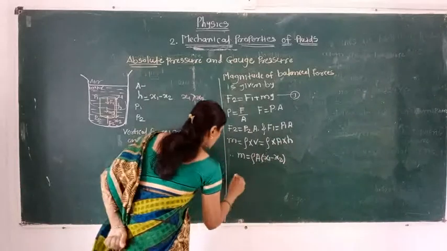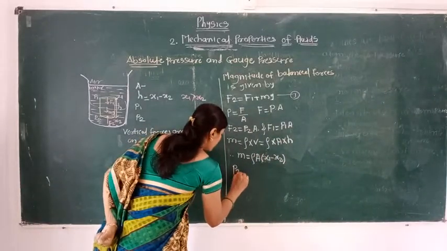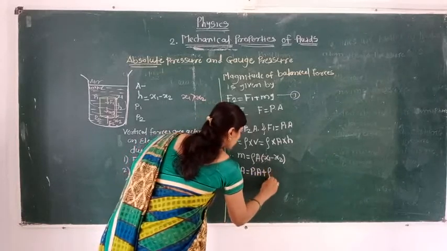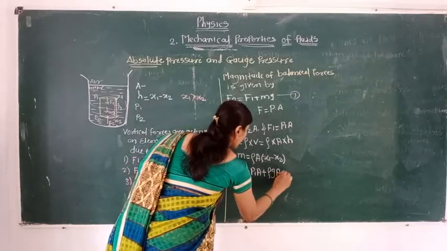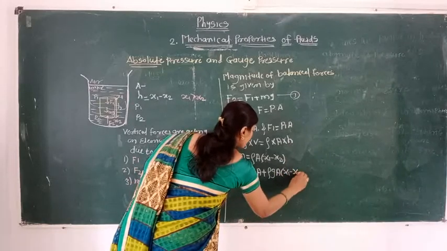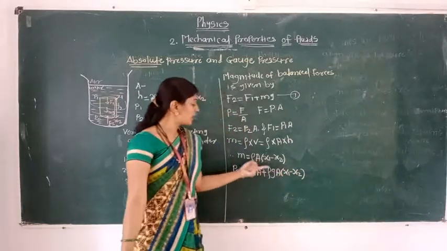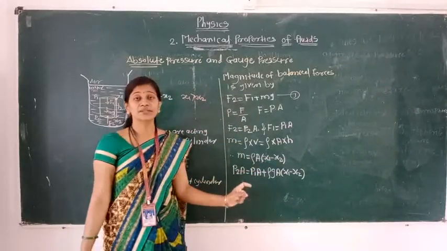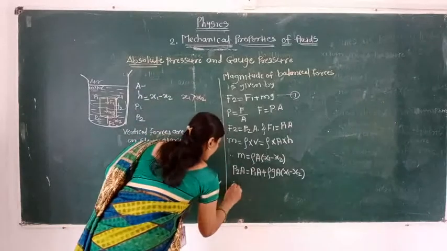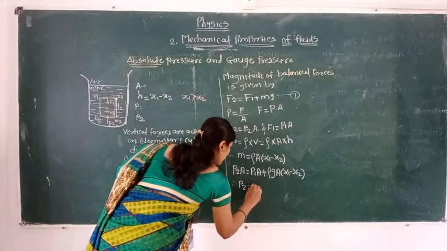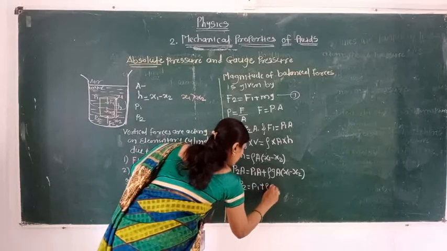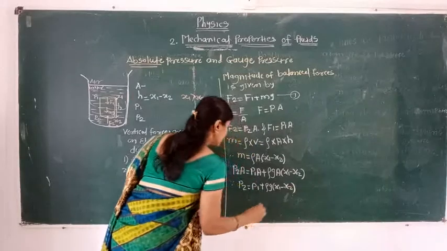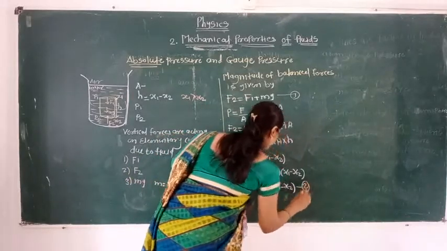By putting all these values, we get P2 into A is equal to P1 into A plus rho g A into (x1 minus x2). This bracket shows the value of the height, mg is there, g as it is. Here the common term A cancels, and finally we get P2 is equal to P1 plus rho g (x1 minus x2). This is our equation number two.